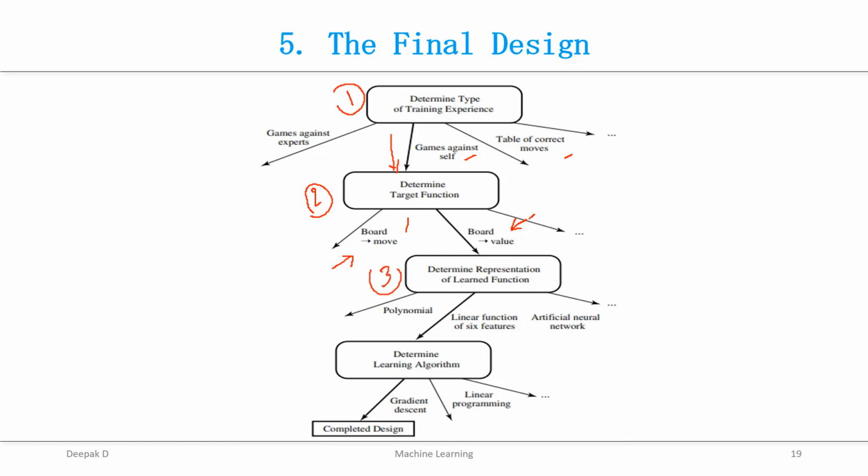The next step is to determine the representation of the learned function. There are a number of representations, among them polynomial, linear function, and artificial neural network. Among these we have chosen a simple form, that is a linear function of features. After that, the fourth step is to determine the learning algorithm. Options are gradient descent and linear programming. We have chosen gradient descent, that is the LMS training rule.